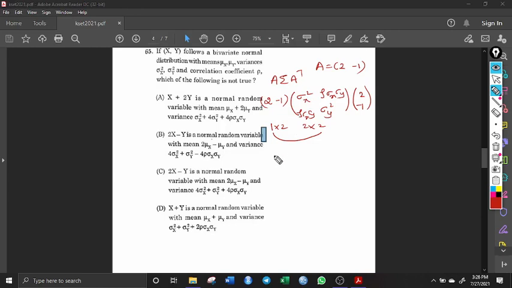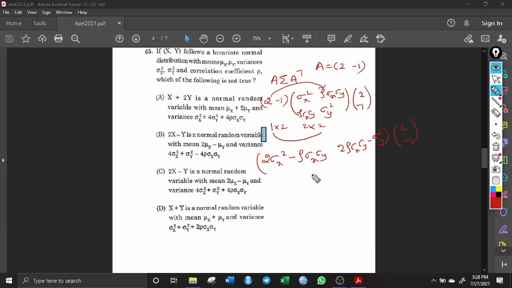So 2 sigma square x, minus, this minus will be multiplied here, minus rho sigma x sigma y. So this is the first element, and then the second element, you have to multiply this 2 here, 2 into rho sigma x sigma y, and then minus sigma square y. Okay, so this is the multiplication of the first matrix and the second matrix, and this (2, minus 1) I am just keeping as it is.